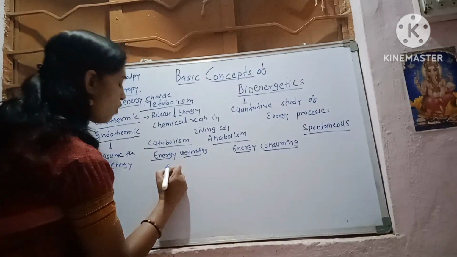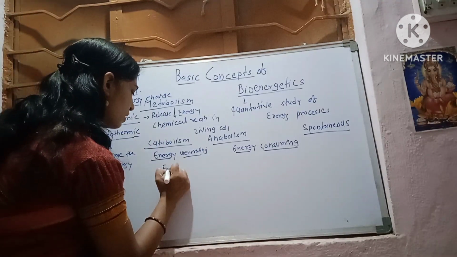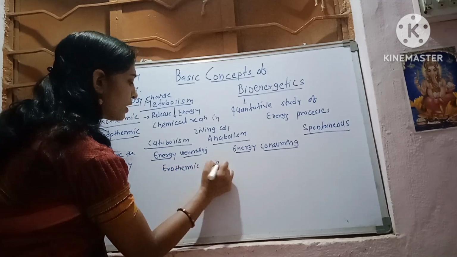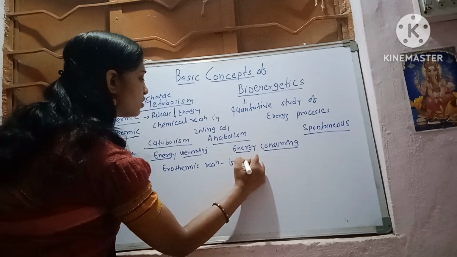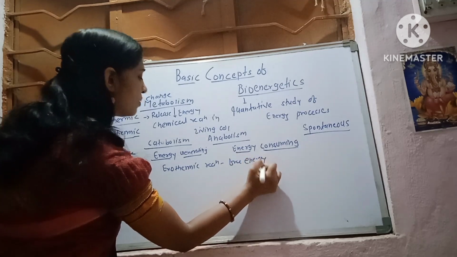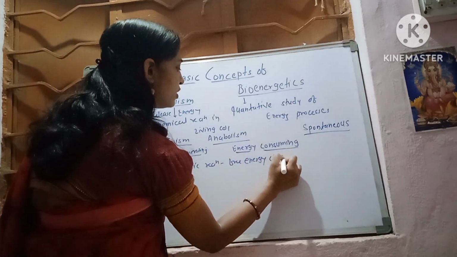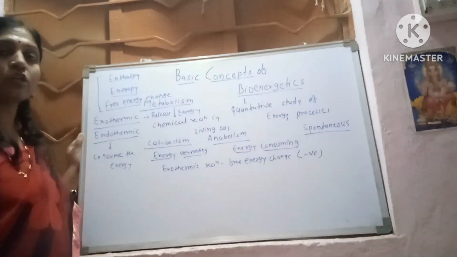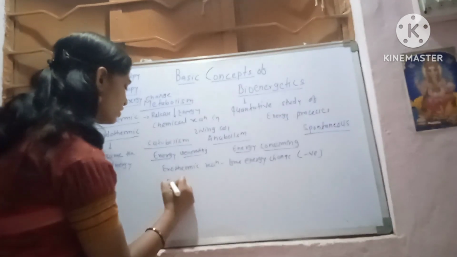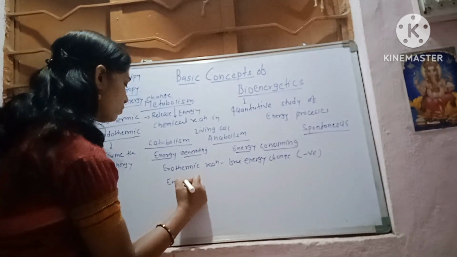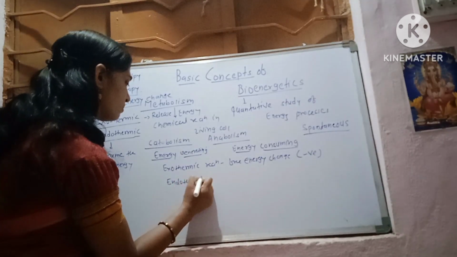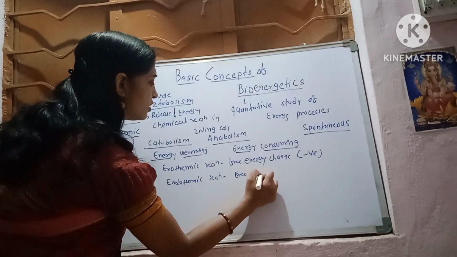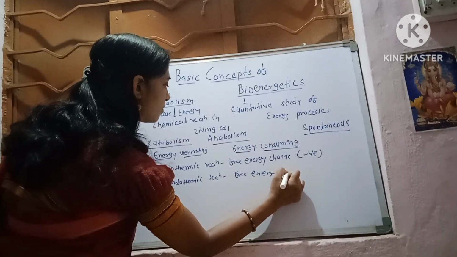For the exothermic reaction, the free energy change is always negative. And for the endothermic reaction, the free energy change is positive.